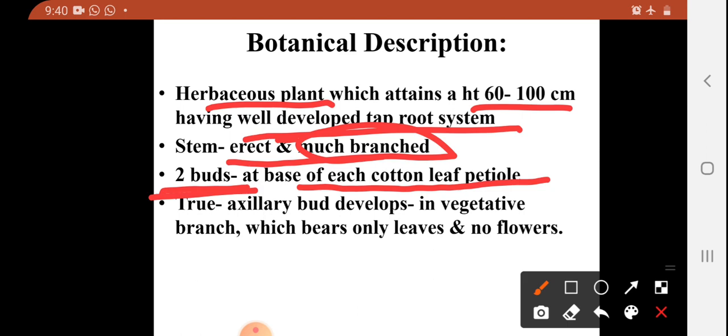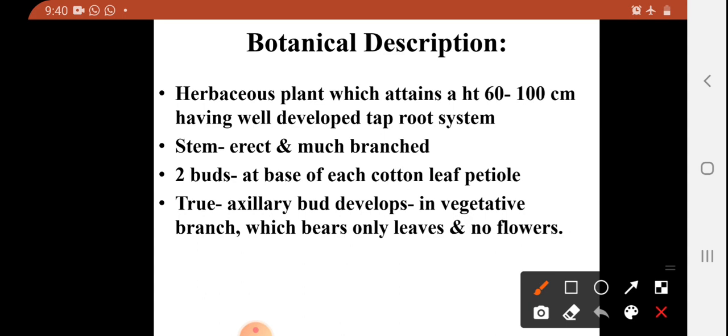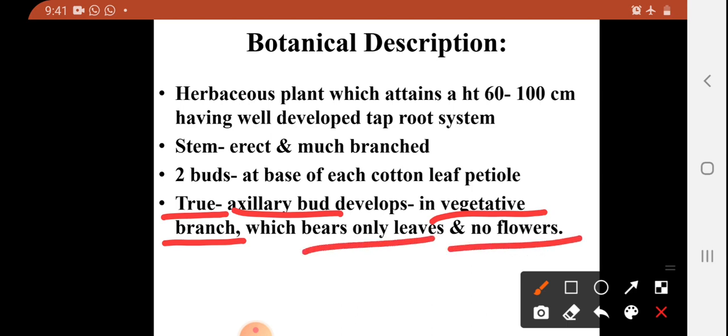In that, the first type of bud is the axillary bud, and this bud is also called the true bud. These axillary buds develop only vegetative branches, or these buds convert into vegetative branches which bear only leaves. No flower is developed or present on this type of vegetative branch. And this type of branch is called a monopodial branch in the cotton crop.